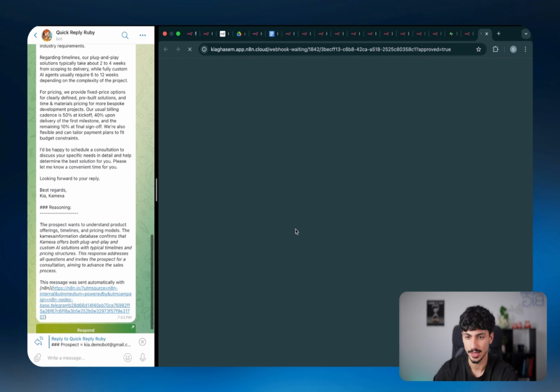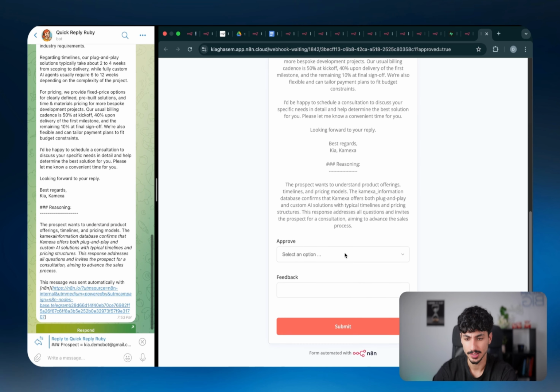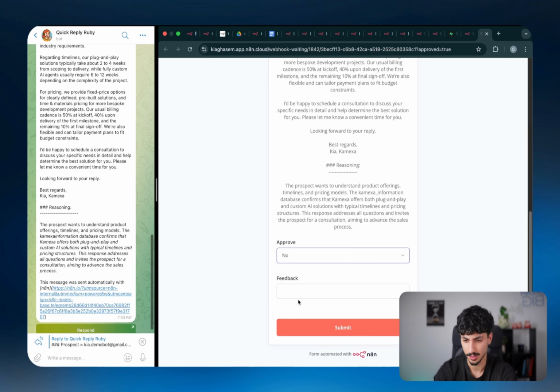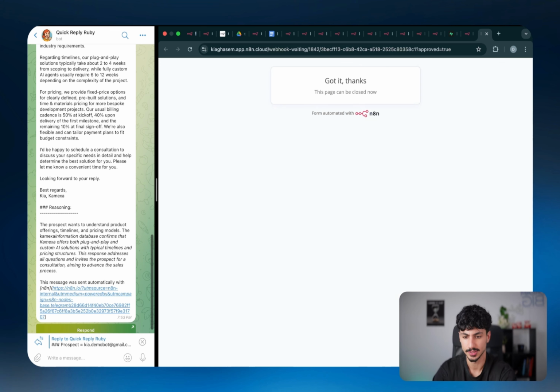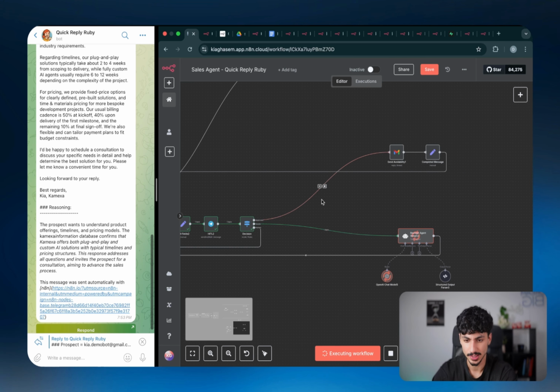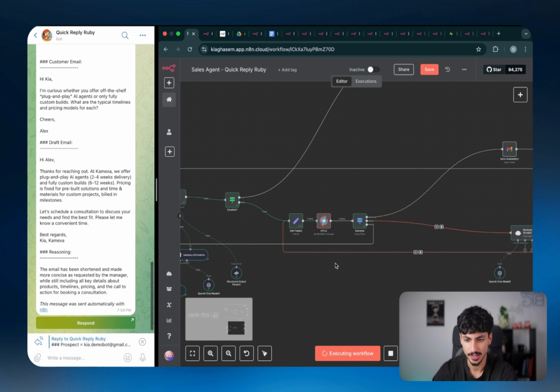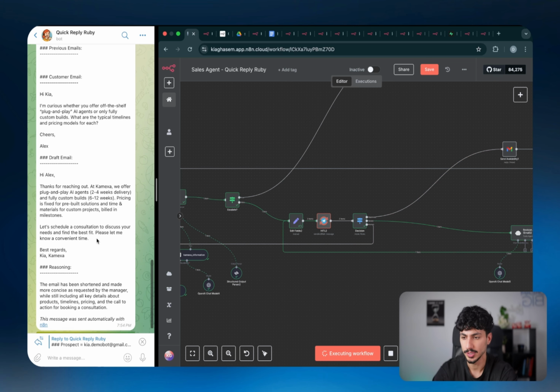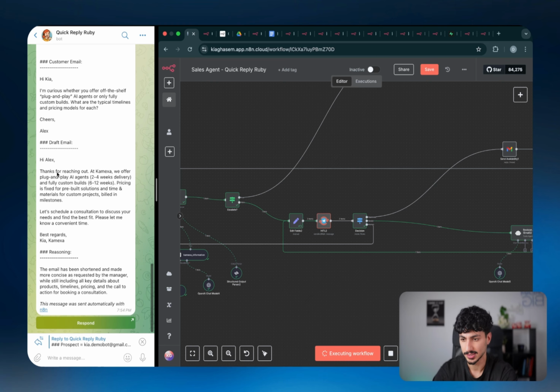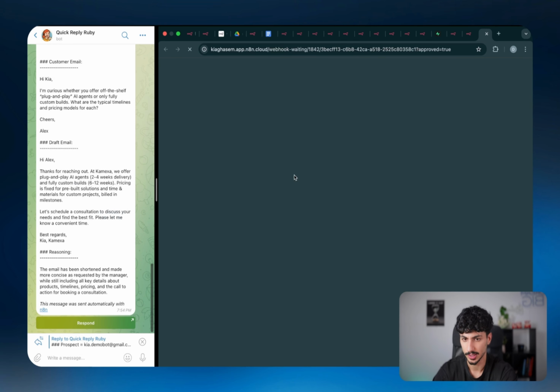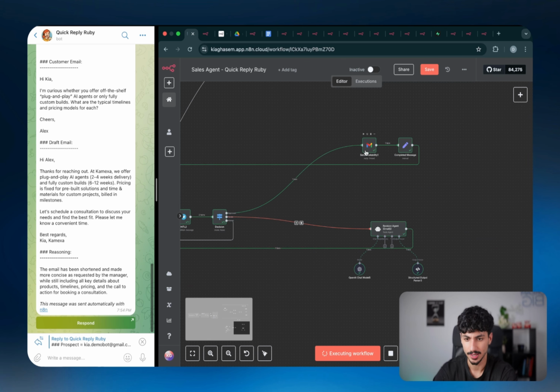So in this instance, let's say we're not happy. I'm going to tell it to make it shorter because I'm sure no one wants to actually read that. So I'm just going to say make it shorter and more concise, send that through. Coming back to the agent, you can see that it's actually hitting the revision agent again, which is coming back up. And it's going to send us another notification from quick reply Ruby, this time to the same email. But as you can see, it's a lot shorter. Now that one is really good. I'm going to accept this. And then just like that, an email should be sent.